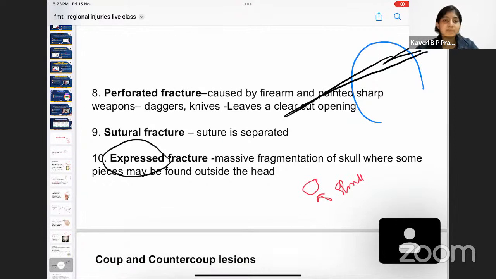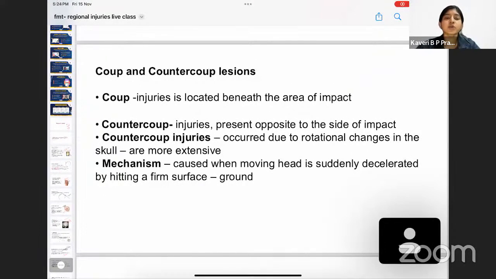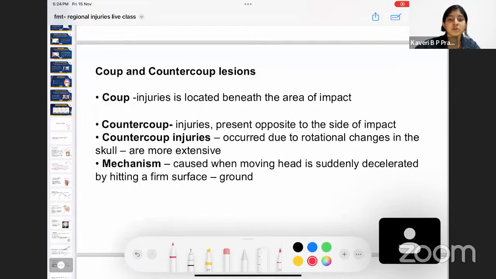Now we look into the second part of the question. What was the second part of the question? It was about coup and countercoup injury. So what is coup? Coup is an injury that occurs at the area of impact. Here also, any question pertaining to skull, if they ask, you put an image. As simple as a circle would signify a skull.